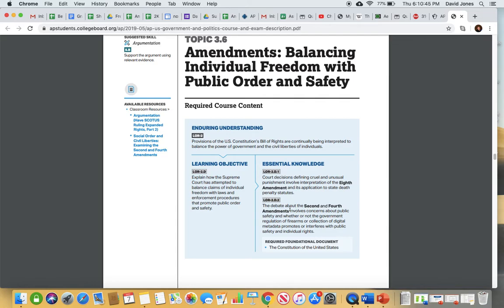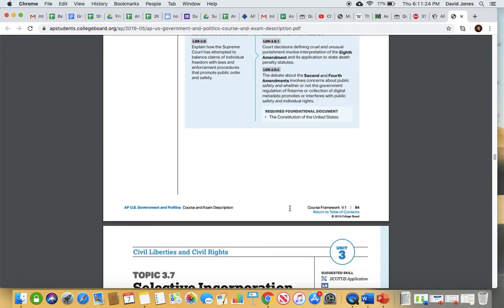So we talked about some cases here. So we looked at the Miranda v. Arizona case that threw out his confession because he didn't know that he had the right to remain silent. So that falls under this idea as well. It wasn't search and seizure, but it was something that was tossed out in court the same way that evidence would be thrown out in court. So remember we talked about some of those concepts. So fruit of the poisonous tree. If I obtain evidence illegally, anything that evidence leads to is also inadmissible in court. So that concept is really critical in court as well. So make sure you understand this idea of we've got a couple arguments here, is that oftentimes one person's rights are being weighed against another person's rights when the court has to make decisions.